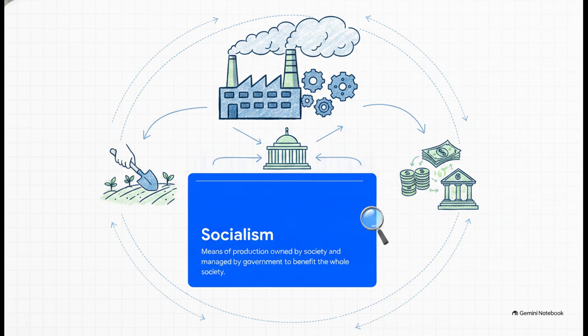Socialism is an economic system where the means of production are owned, operated, and managed by the government or public authority, according to a general economic plan, all for the benefit of the whole society. Picture a massive central government planning commission mapping out every single resource. Every factory, every plot of agricultural land, every mine, every bank. They all belong entirely to the state.